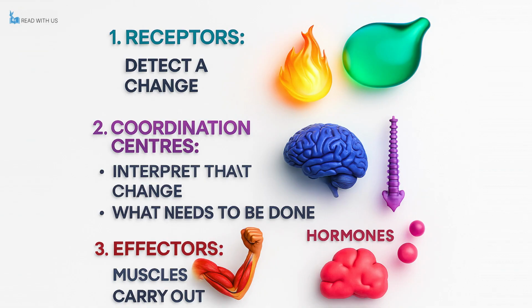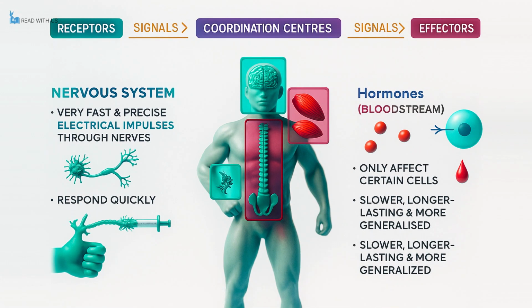However, because these components are spread throughout the body, they must communicate effectively and quickly, and this is where the nervous and endocrine systems come into play. The nervous system allows for extremely rapid and precise communication using electrical impulses that travel along nerves. This is especially useful when we need to react quickly, such as pulling our hand away from something sharp or hot.